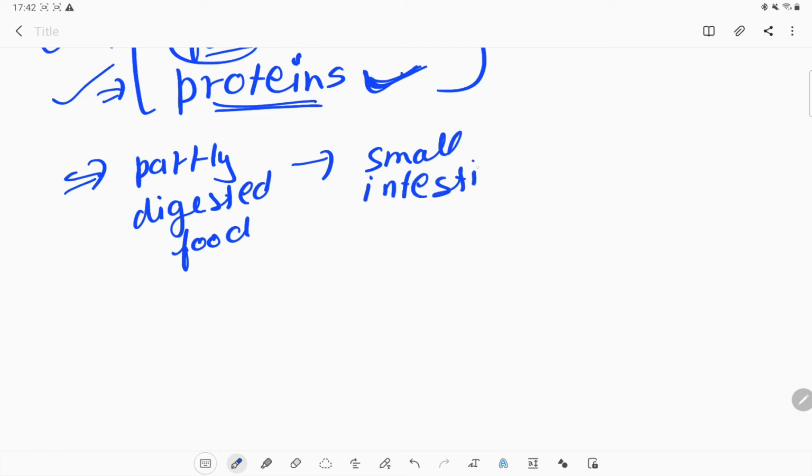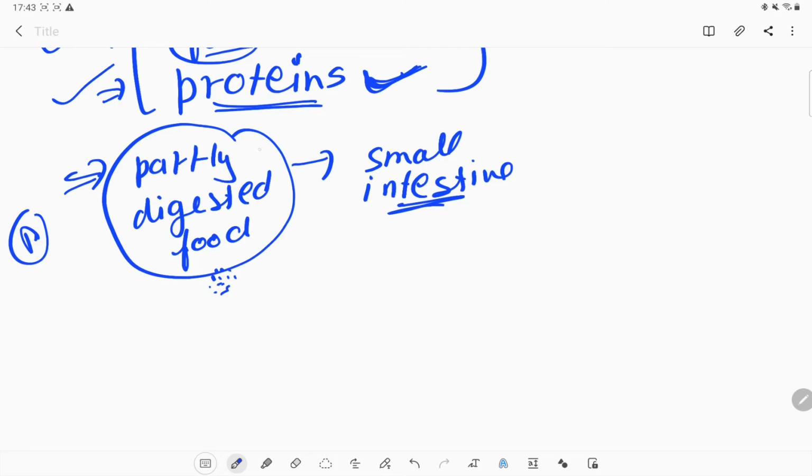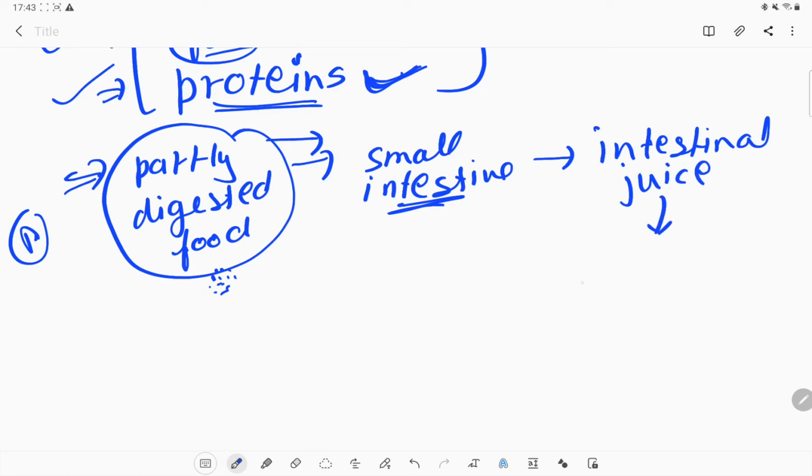So here in the stomach, what is digested? The protein is digested in the stomach, but there will be some parts of the protein which are present in the food here also. So all the partially digested food will go into the small intestine, and here they will secrete some intestinal fluid, which includes both the bile as well as pancreatic juice. Okay, so that intestinal juice will help to complete the digestion process.